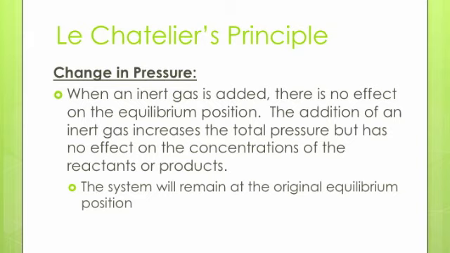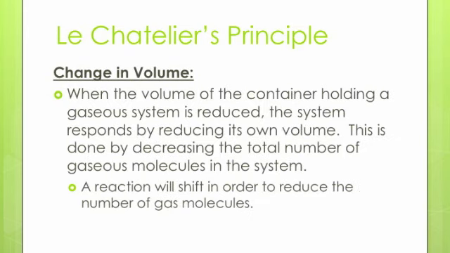There is one type of problem that is commonly given with respect to pressure in Le Chatelier's principle. Total pressure can change in a reaction by the adding of an inert gas. When an inert gas is added, the total pressure changes. But keep in mind the partial pressures of the gases that are reactants and products in the reaction do not change. Because of this, the reaction does not shift and remains unchanged. If a change in pressure happens, the reaction will shift to compensate for that change.